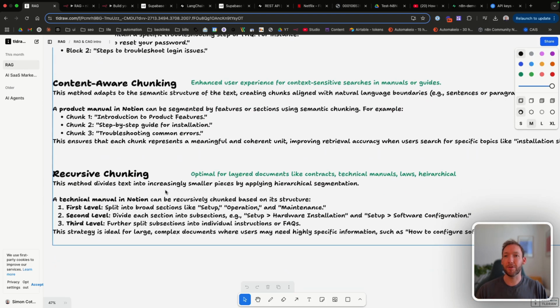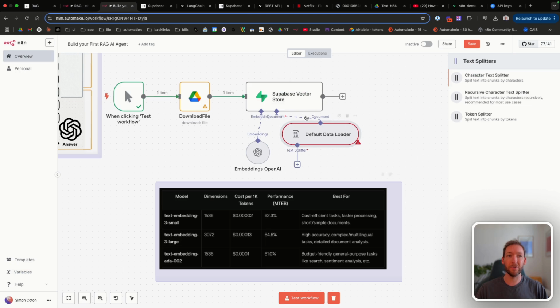And then we've got finally recursive chunking, which is probably going to be the most applicable in our use case here. And it's optimal for layered documents where there's lots of subsets of information. This could be like where we have a legal document that has lots of subpoints under a law, or any information that's very hierarchical. And you can see this strategy is ideal for large complex documents where users may need highly specific information, such as how to configure software settings. So that's probably going to be the best one to try in our use case here.